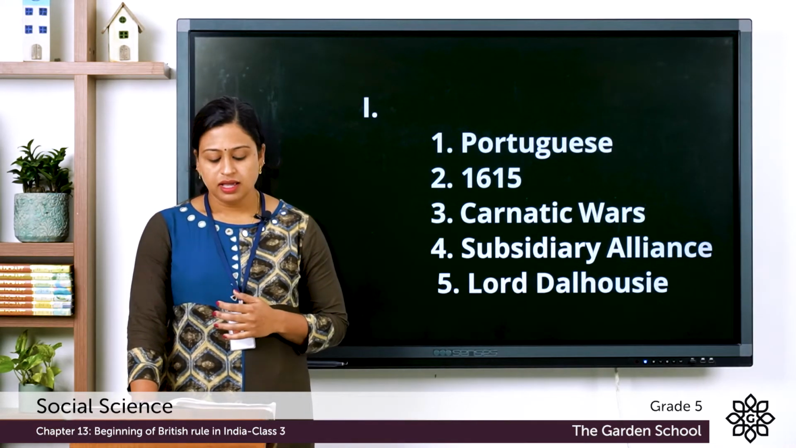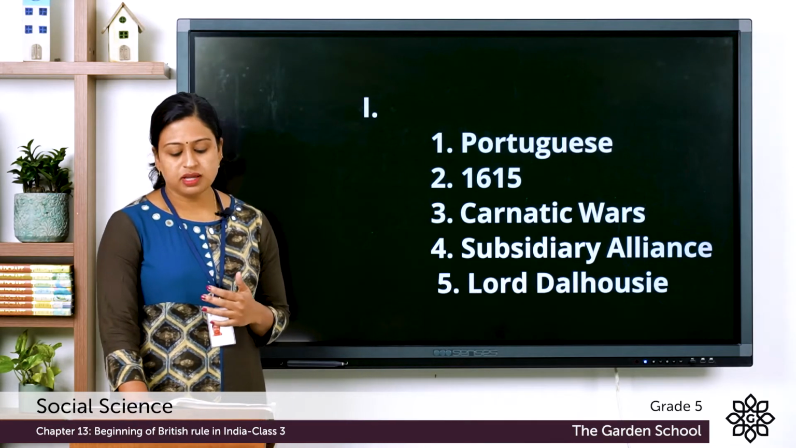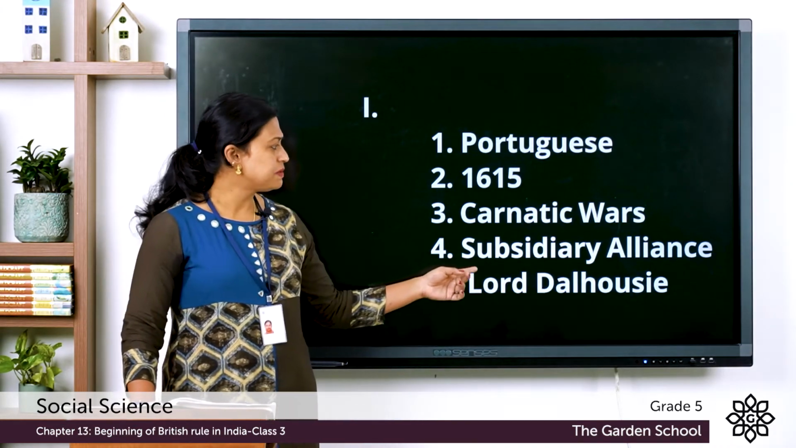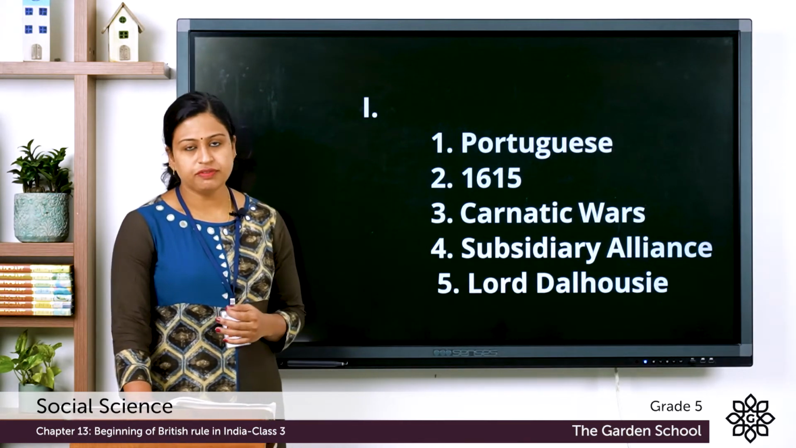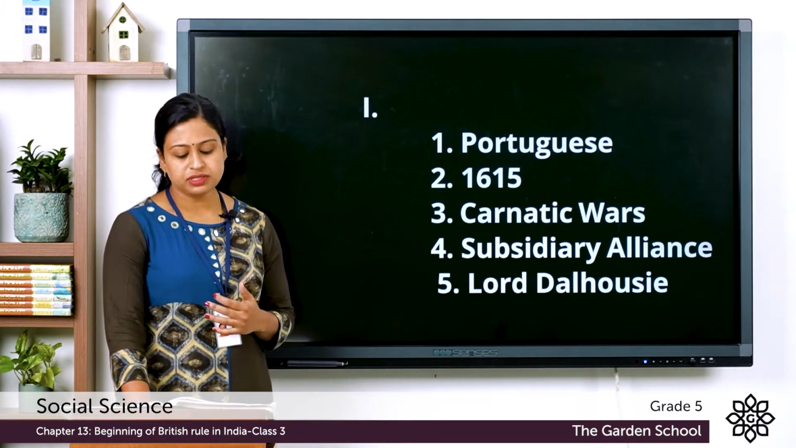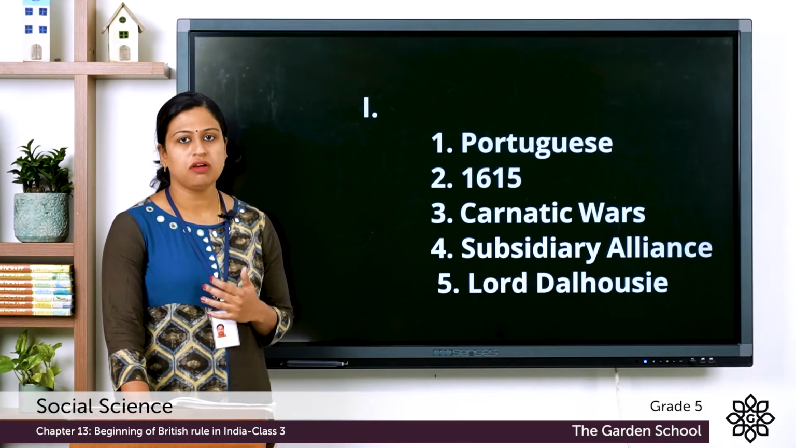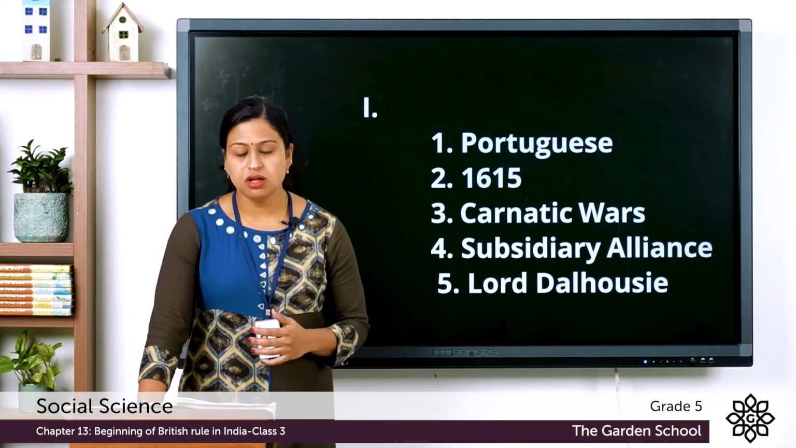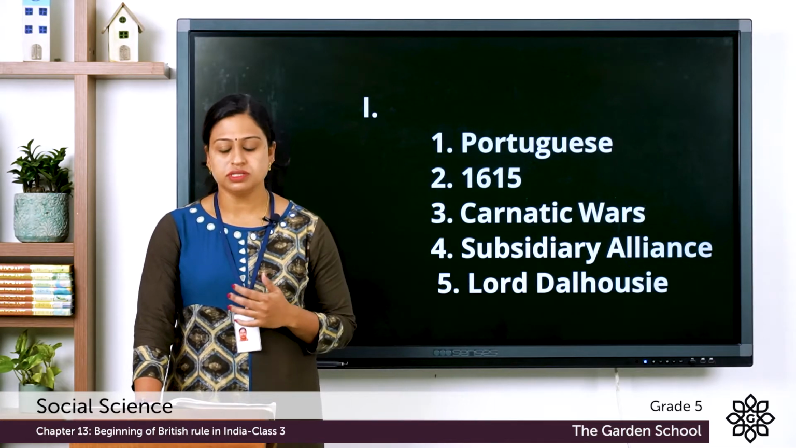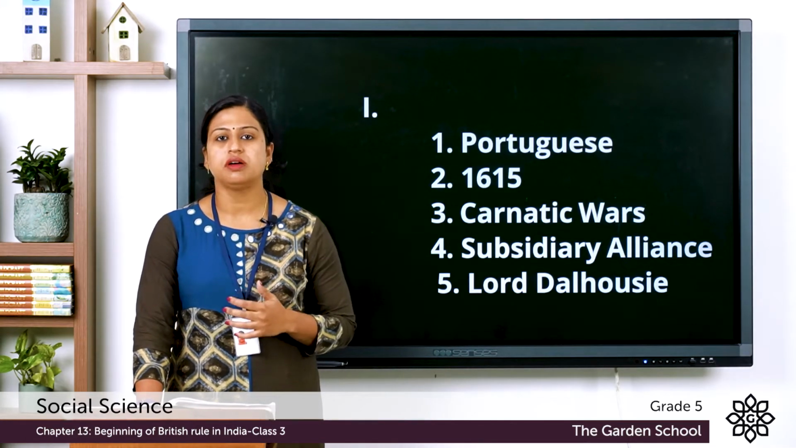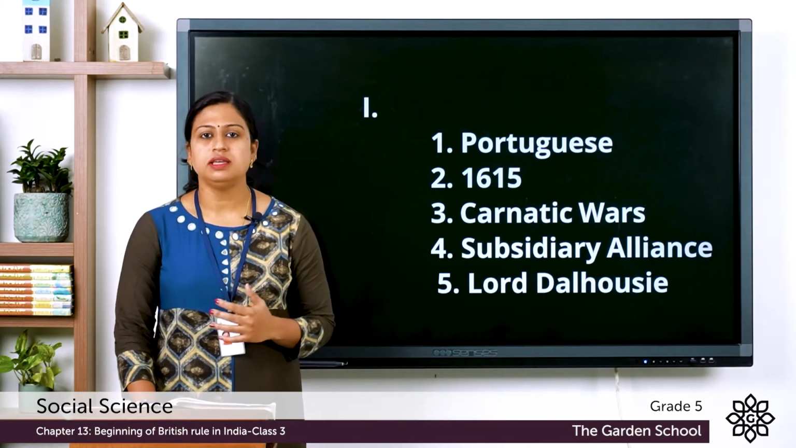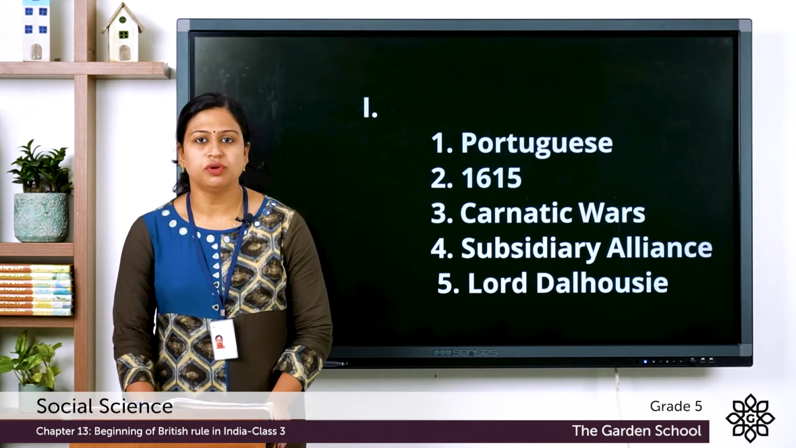Fourth one, the Dash was introduced by Marquis Wellesley. So the answer is subsidiary alliance. Fifth one, Dash introduced a policy called the Doctrine of Lapse. And the answer is Lord Dalhousie. So Lord Dalhousie introduced a policy called the Doctrine of Lapse. So what you have to do is write all these answers in your notebook.